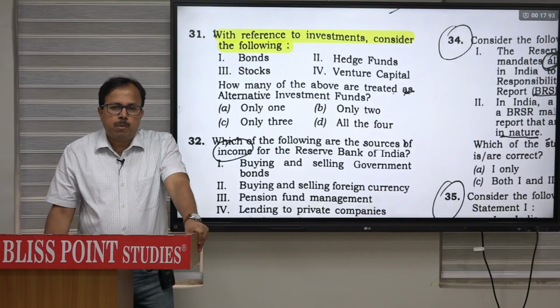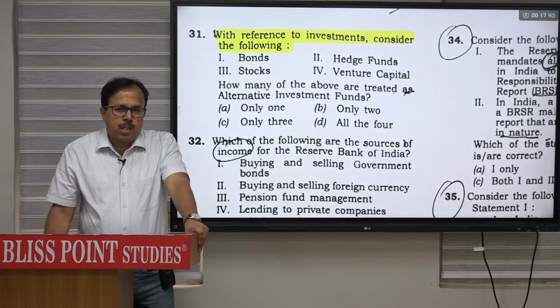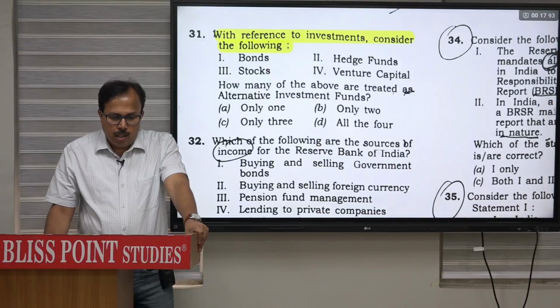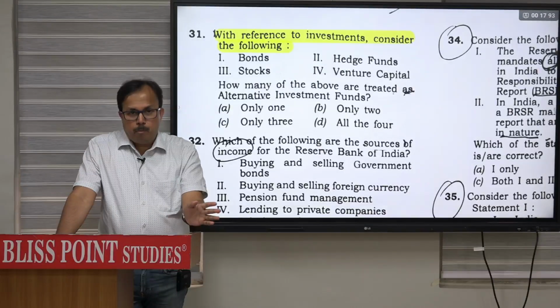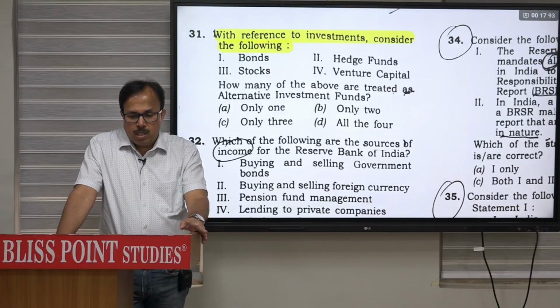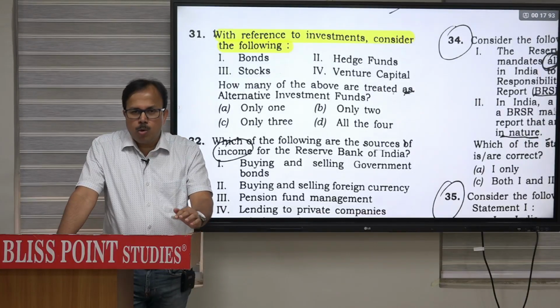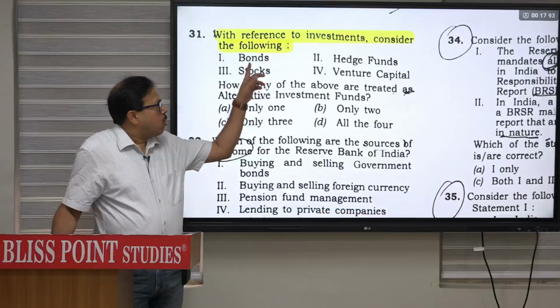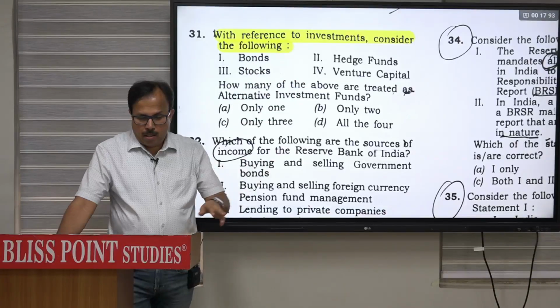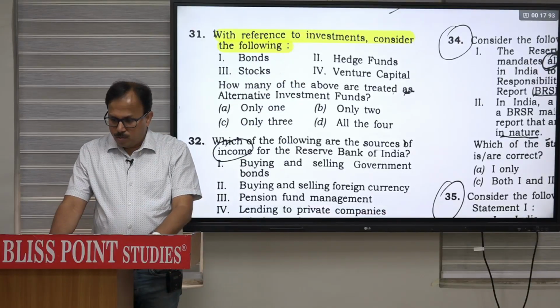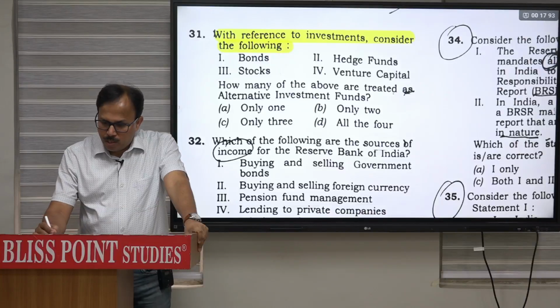It is asking about alternative investment fund. Alternative means sources that are not financed through the traditional route. In traditional, in fact, stocks and bonds come, so leaving aside stocks and bonds, it is alternative finance. Alternative investment funds are privately pooled investment that invest in assets outside traditional stocks and bonds. So since stocks and bonds are out, second and fourth, only two, is correct.